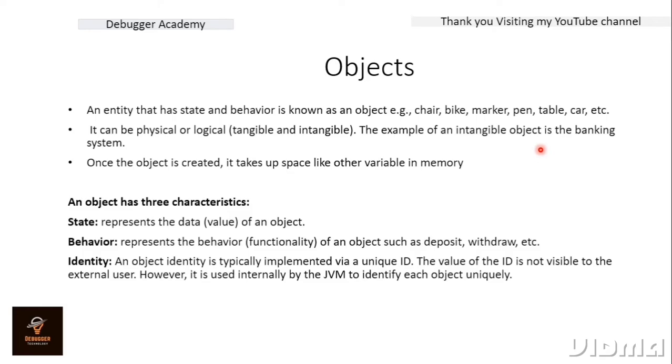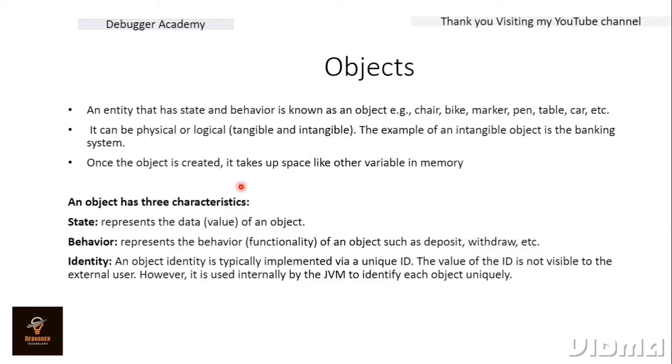Now one very important thing: once the object is created, it takes up space like other variables in the memory. We have understood in the variable section that all variables take some amount of memory and some amount of space. Like that, whenever we create any type of object, whether it is a physical object or a logical object, once the object is created, it takes up some space in the memory. So the object takes space in memory. We have to remember this statement.